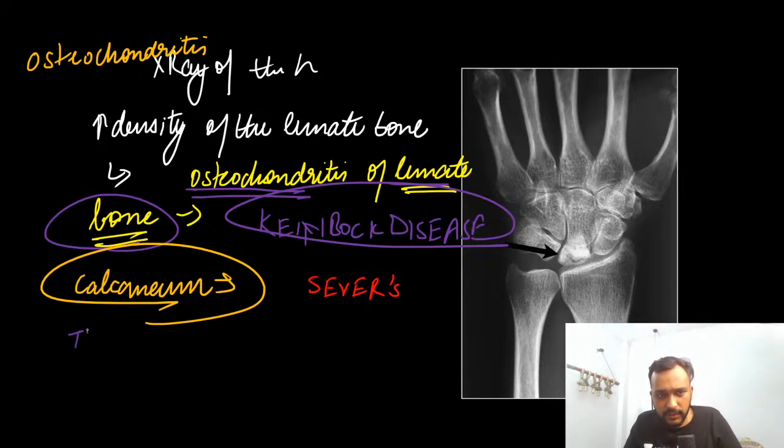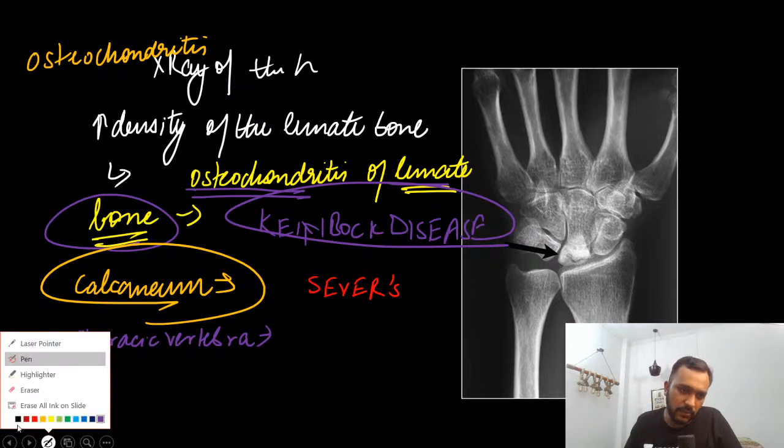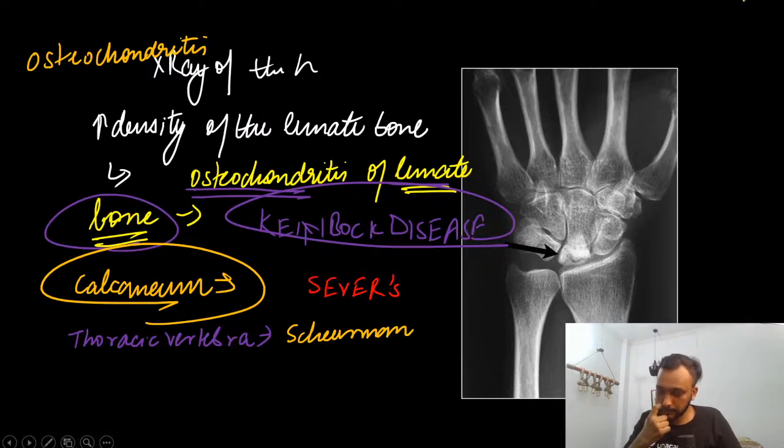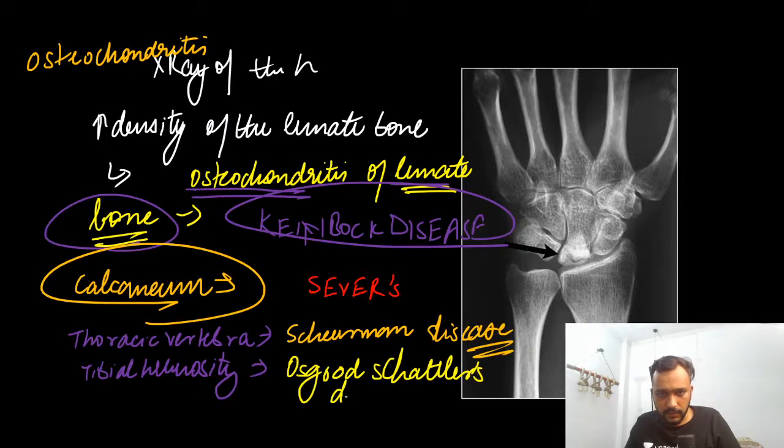Osteochondritis of the thoracic vertebra, it is known as Scheuermann disease. Right? Osteochondritis of the tibial tuberosity is known as Osgood-Schlatter disease. Okay?